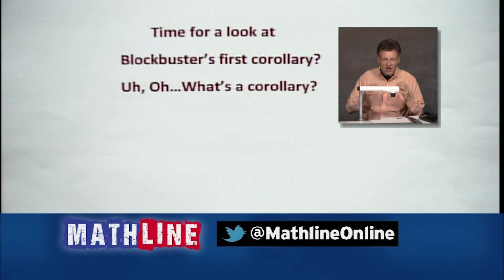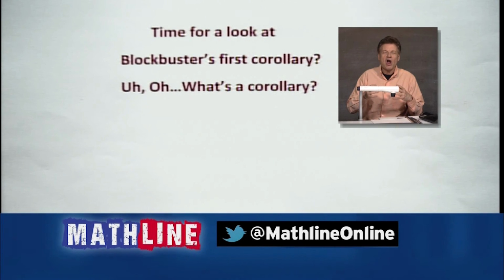First of all, when we think of the structure of geometry, you have postulates, which don't have to be proven. They're statements we accept without proof. Like we used the parallel postulate to help us get through our friend blockbuster, which was a theorem. By the way, the theorem blockbuster is simply 180 degrees in any triangle, no matter what kind of triangle we're looking at. So what's the corollary?